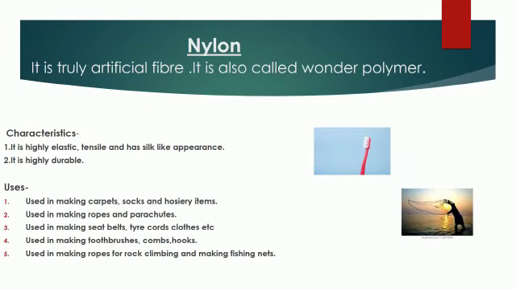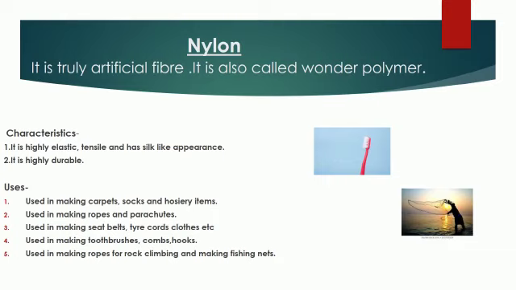Next artificial fiber is nylon. It is a truly artificial fiber. It is also called wonder polymer, and the term nylon is named after the two cities, New York in USA and London in Great Britain. NY stands for New York and LON for London. It was so named as this fiber was developed by the collective effort of scientists of these two countries.